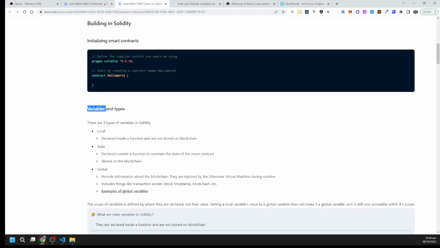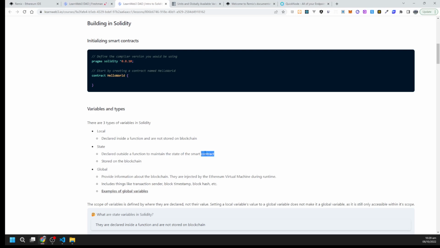So we have three types of variables inside a smart contract. One is local, that resides inside the function and lives only for the duration of the execution of that function. After that, we will not be able to retain the value of that variable. Whereas state variables are declared outside the function and maintain the state of the smart contract.